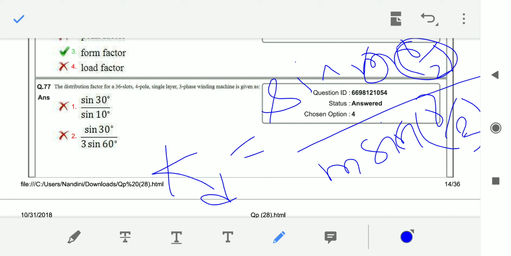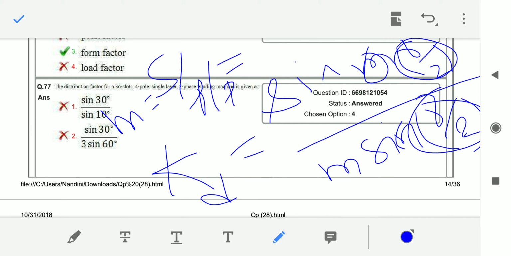Here m is slots per pole per phase, which is 36 by (4 into 3), that is 12 by 4, which equals 3. So m is equal to 3.